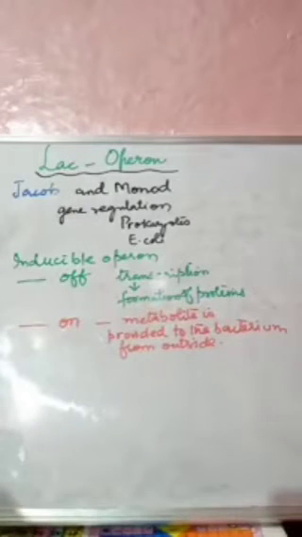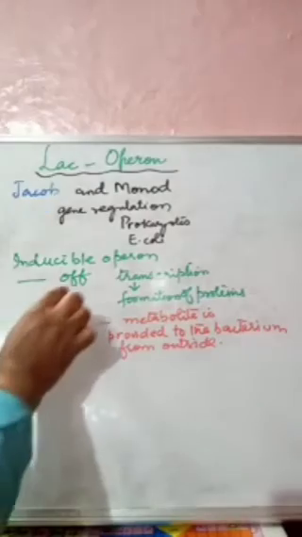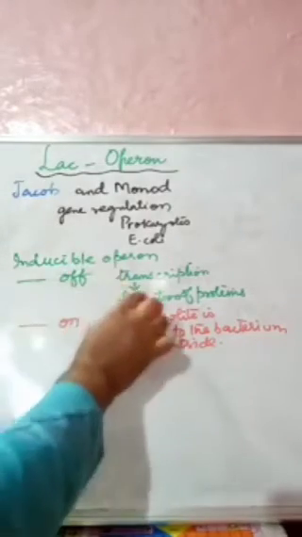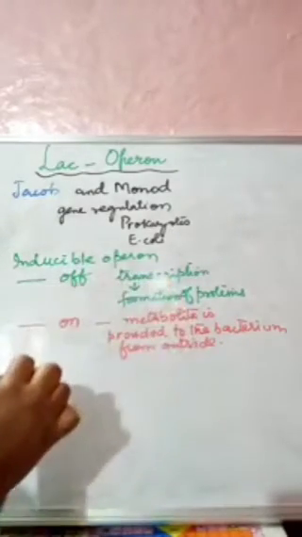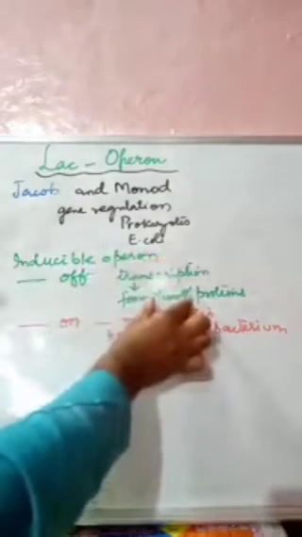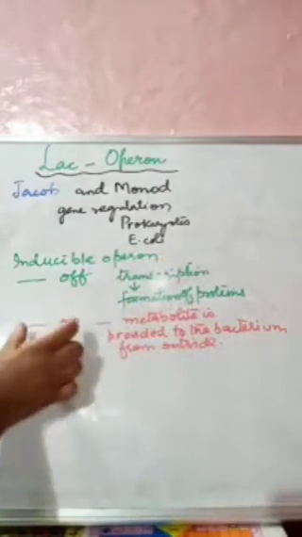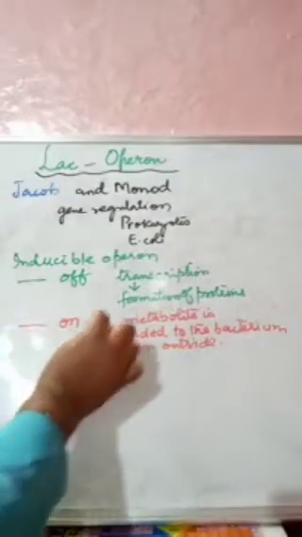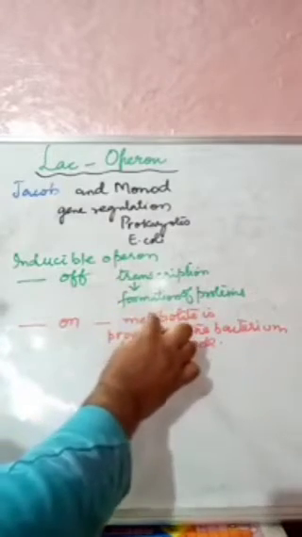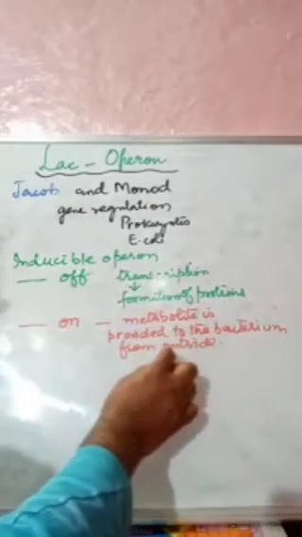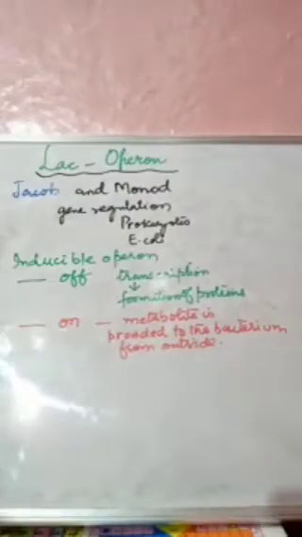So it is usually off, with no transcription and no formation of protein, but it can be turned on if a metabolite is provided to the bacterium from outside.